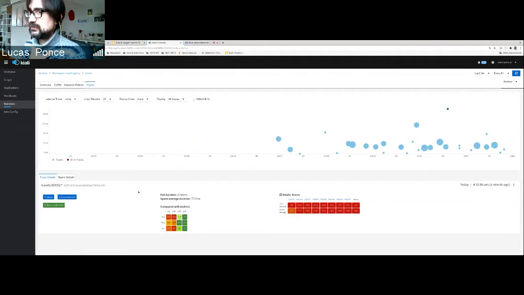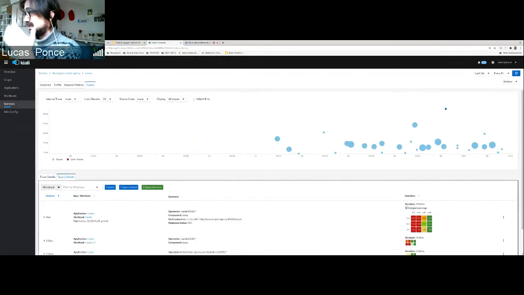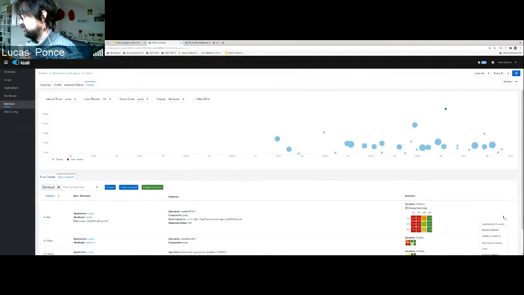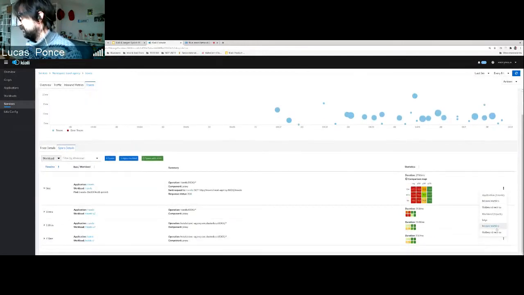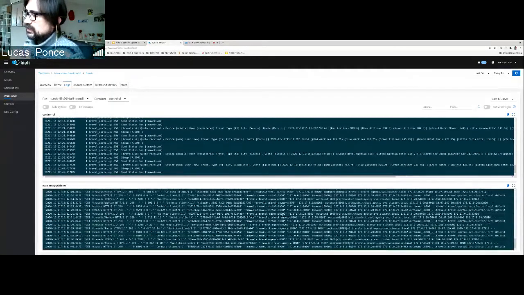So probably this trace was a little bit slow, and we can go deeper and see more details. What is the suspicious span? Or from here we can move into the Jaeger information, or get more details, for example the logs, to try to understand why this specific tracing request was slower than the others, right?